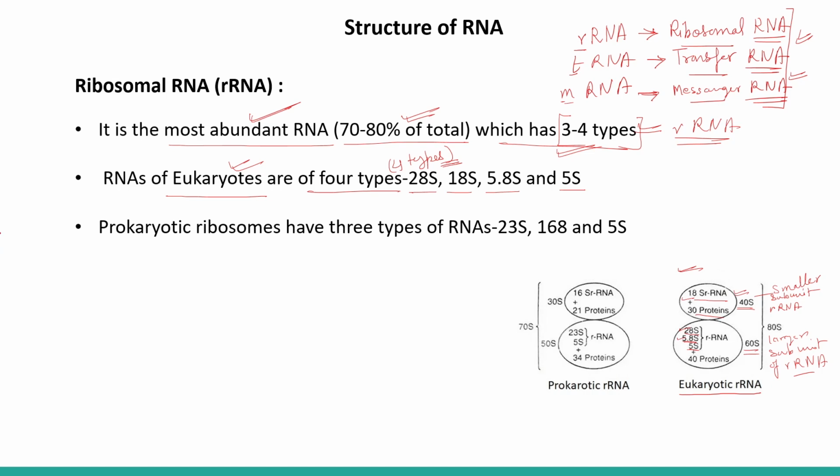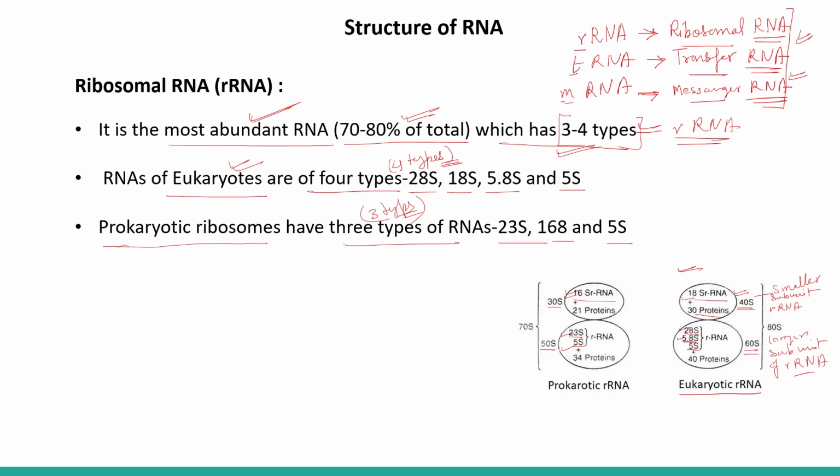If we talk about the prokaryotic ribosome, then we have three types. What are those? 23S, 16S and 5S. The smaller subunit of the prokaryotic ribosome, the 30S, has 16S rRNA, and the larger subunit has 23S and 5S type rRNA.